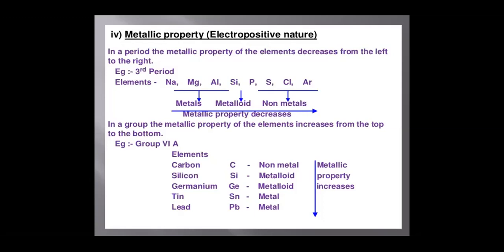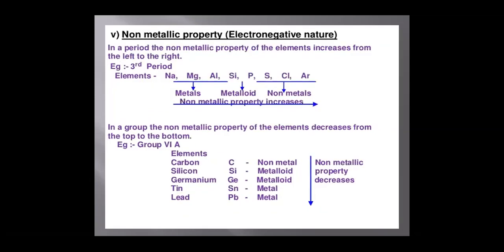For example, group 14, that is the carbon family: carbon, silicon, germanium, tin, and lead. As we move from top to bottom, non-metallic character decreases but metallic character increases. The first two elements, carbon and silicon, are non-metals, germanium is a metalloid, and tin and lead are strictly metals. As we move from top to bottom, metallic character increases.